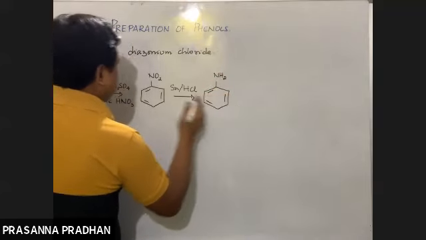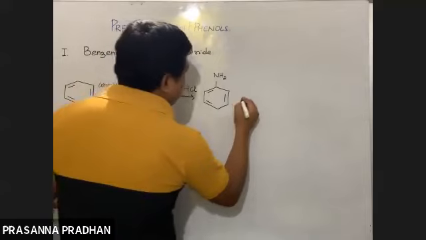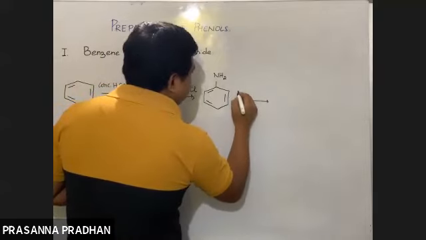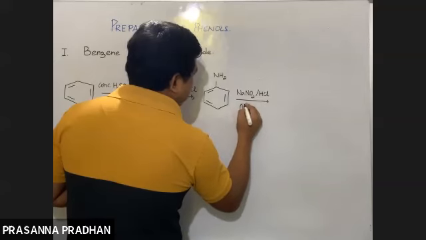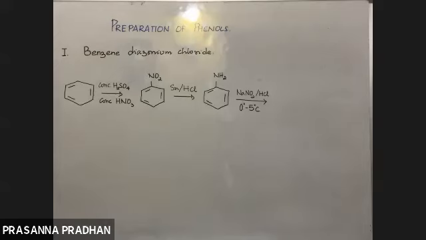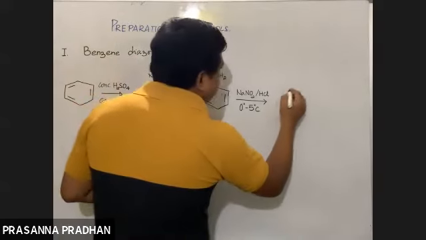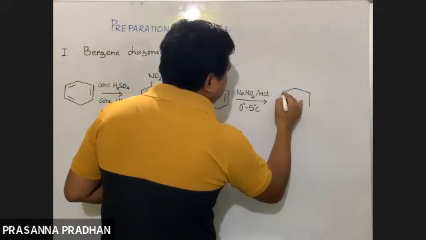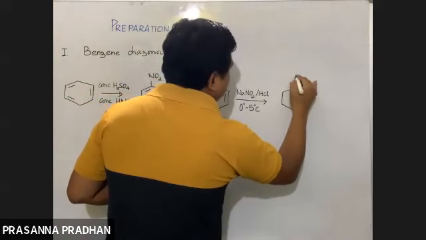So I told you this reaction is going to be very important. Then we treat this with NaNO2, HCl, and remember, don't forget to mention the temperature, 0 to 5 degrees Celsius. We should mention the temperature, right? So we get benzene diazonium chloride.